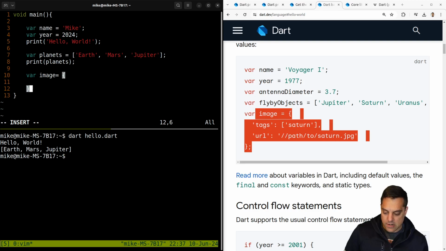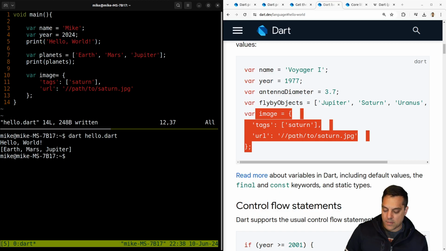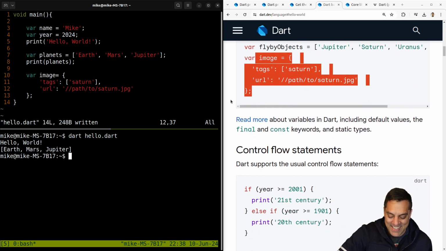Okay, and we got our tags. Okay, then I got Saturn. I mean, this is matching pretty much exactly what a JSON looking file thing is, but again, we got to find out if this is a dictionary. Path to saturn.jpg. Okay, just so we have something in there. That compiles. Perfect. I haven't made any mess ups yet, so that's good.